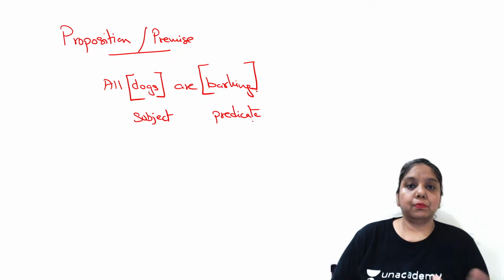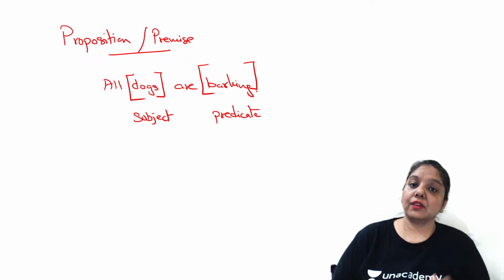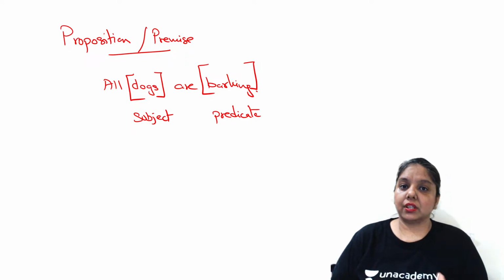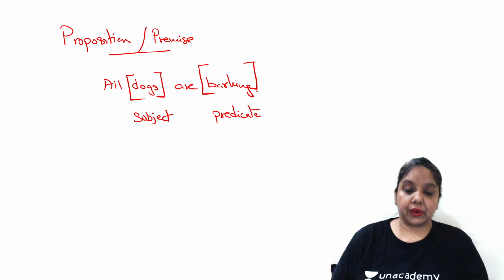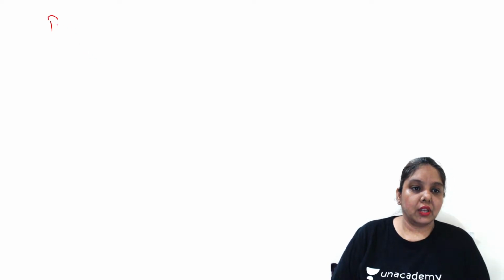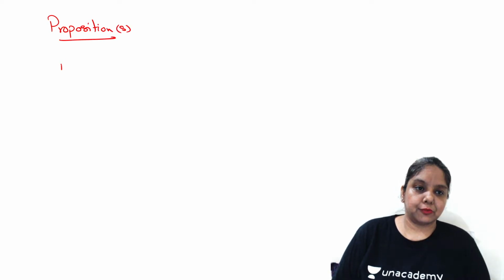So, talking about propositions and premises, it is all about the subject and the predicate and the relationship they may have with each other. Propositions are of four varieties. One proposition is referred to as all subjects are predicate.